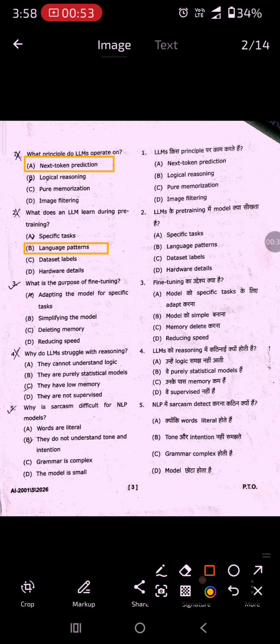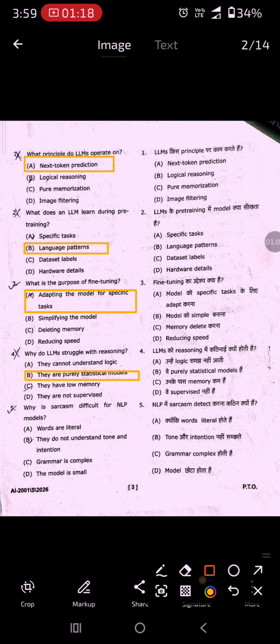Third question is, what is the purpose of fine tuning? The right answer is adapting the model for a specific task. Option A is correct. Fourth question, why do LLMs struggle with reasoning? The right option is they are purely statistical models. Option B is correct.